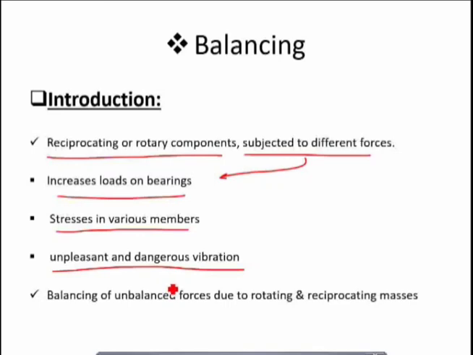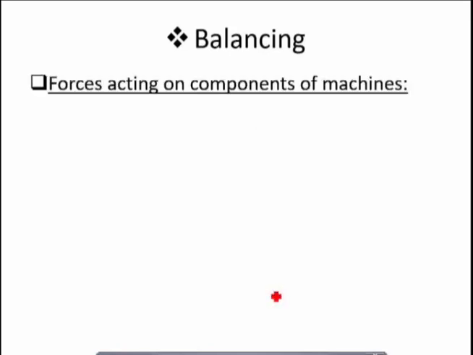Now, in this particular chapter, we will discuss the balancing of unbalanced forces which are generated due to the rotating and reciprocating masses, so that we can minimize the pressure on the main bearings when a corresponding engine is running. Okay. So now, first of all, let us understand what are the forces acting on the components of a machine.